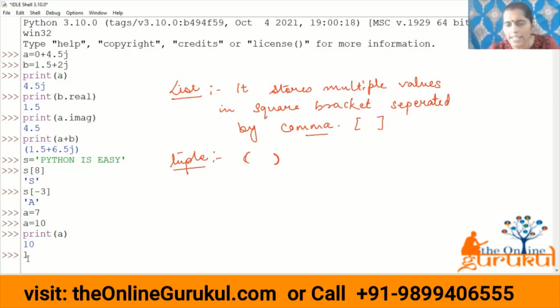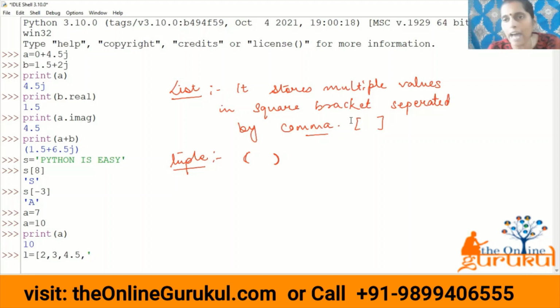Let me create a list first. Let us suppose L is any variable. I told you that in a list the elements are stored in square brackets, so we will write square brackets and all the elements are separated by commas. It is not necessary that in a list we always store the same data type.